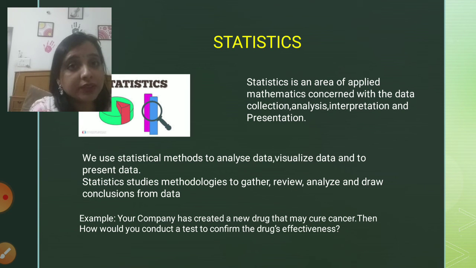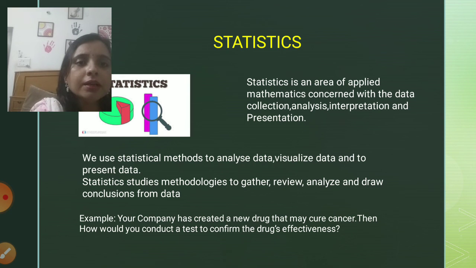Interpretation is concerned with the conclusion, that is, what we are concluding from our data. Next, and the last part, which is main in statistics, is representing or presenting the data. Presentation obviously plays an important role. Until and unless we present our data, it is not possible for any user to get and understand it. So I hope it is quite understandable for you what statistics is. Now let's see, there are different methodologies which are used to analyze and draw conclusions from data. Statistics uses different methodologies for this.